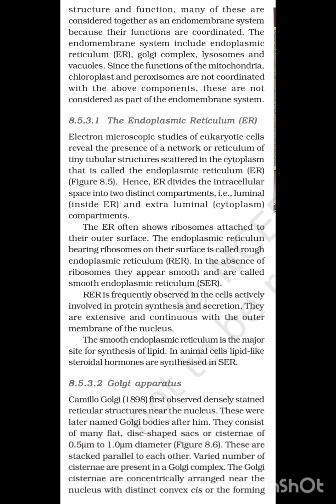Hence, ER divides intracellular space into two distinct compartments, luminal and extraluminal. Luminal is inside the endoplasmic reticulum and extraluminal is the cytoplasm compartment.